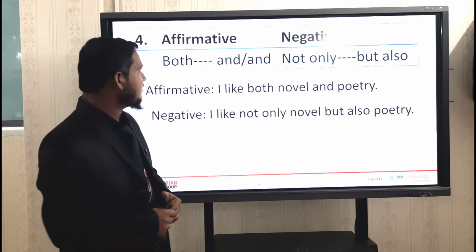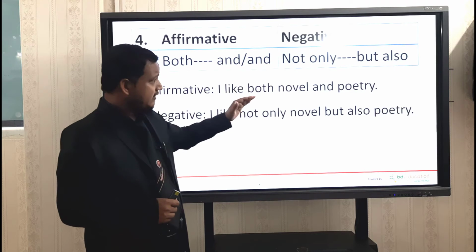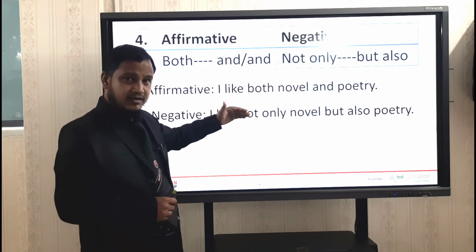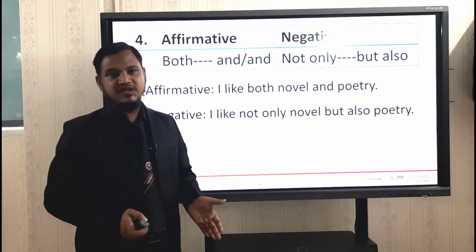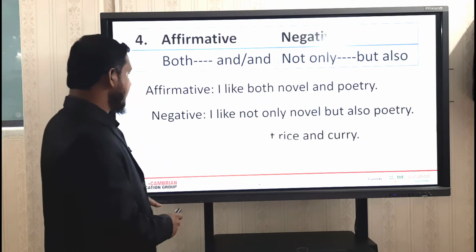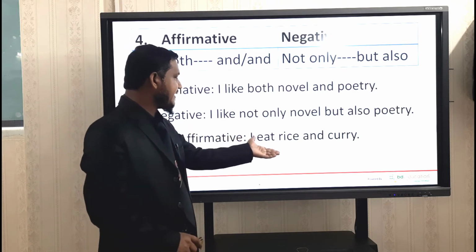Dear students, now look at this, the simple and. The sentence pattern may be different, but the structure of the negative sentence will be the same. Okay, have a look. Students, look at the affirmative sentence: I eat rice and curry.